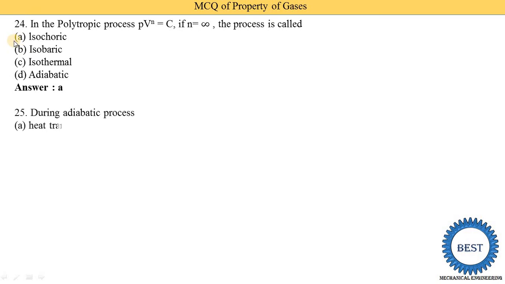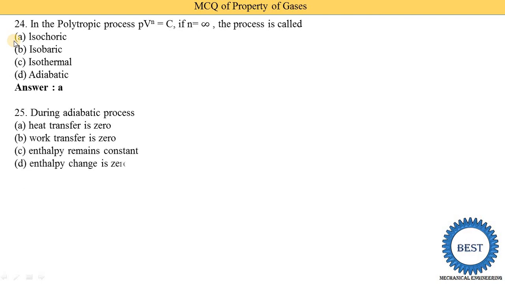During the adiabatic process, heat transfer is 0, work transfer is 0, enthalpy remains constant, or the enthalpy change is 0. So we know that during the adiabatic process, heat transfer is equal to 0, meaning Q is equal to 0. Option A is the correct answer.